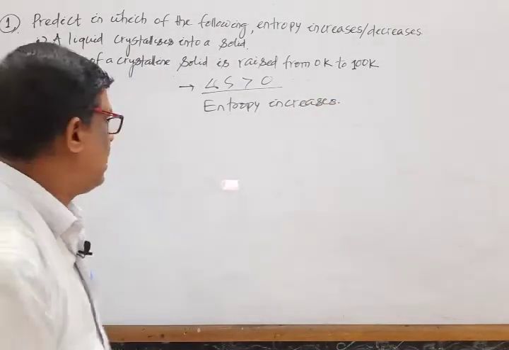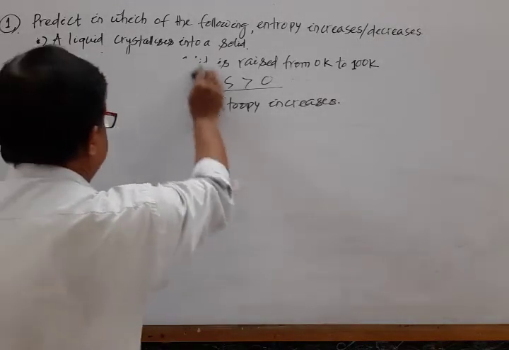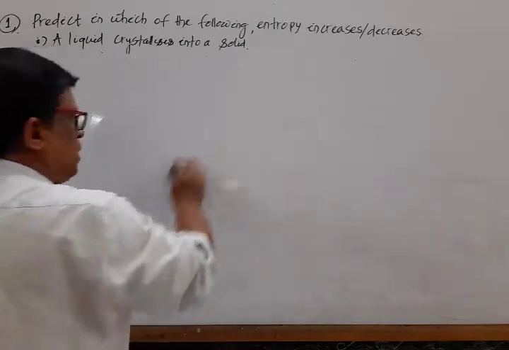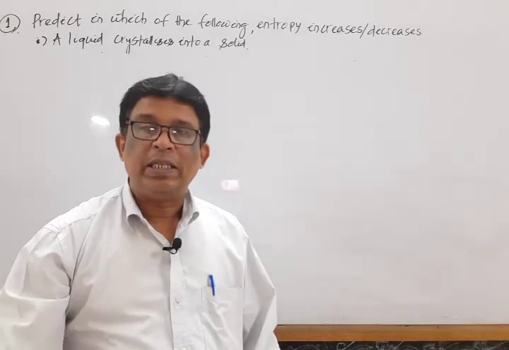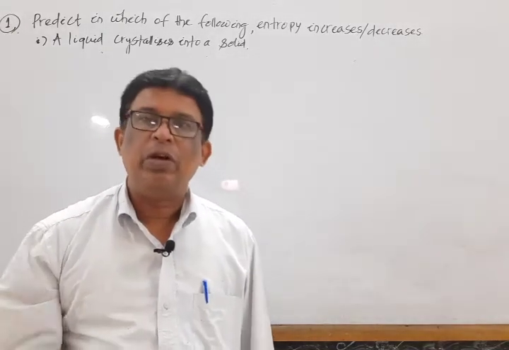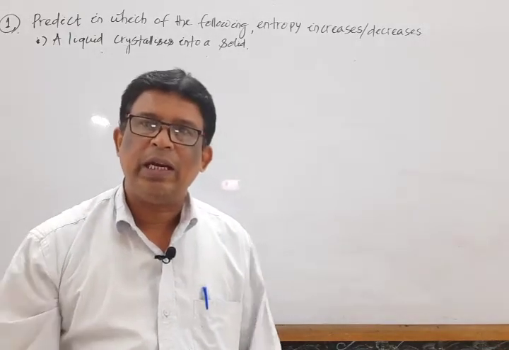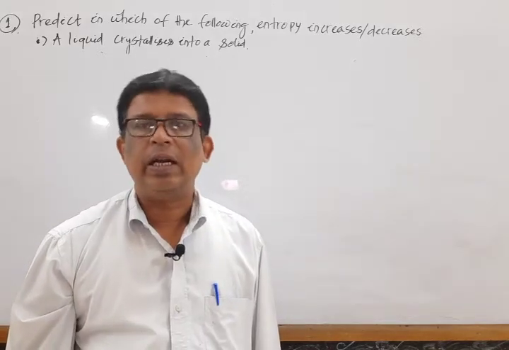Okay, mark the last question. What is the last question? A liquid crystallizes into solid. That means liquid transforms to solid. Based upon the molecular arrangement and the magnitude of forces of attraction, we generally divide matter into 3 types: solid state, liquid state and gaseous state.